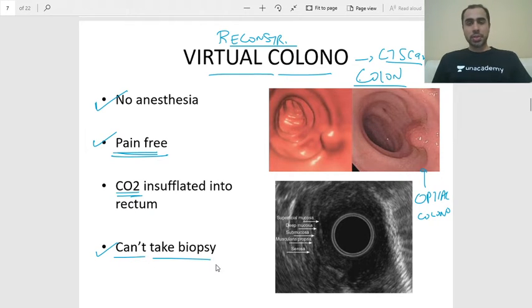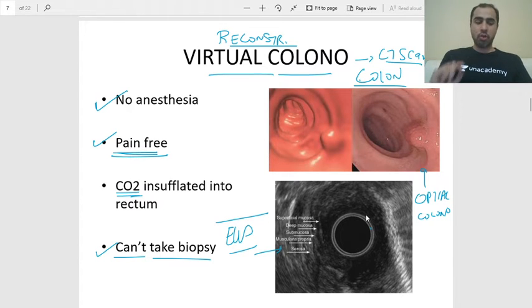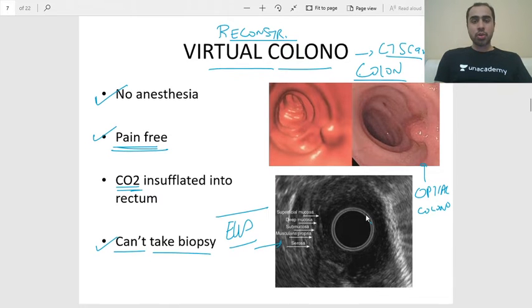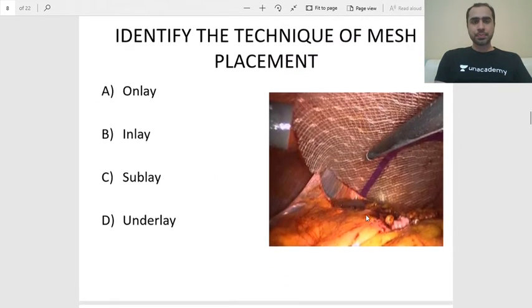Biopsy is not possible. This image that you see is the image of an EUS, or endoscopic ultrasound, where the markings are showing the different layers of the wall of the viscus whose endoscopic ultrasound you are doing. And this circle that you see over here is the tip of the endoscope. Alright, so that is about virtual colonoscopy.